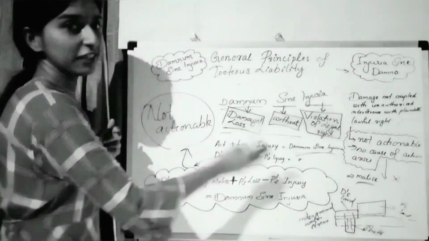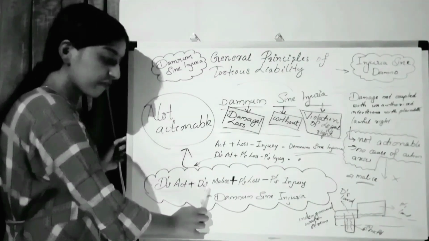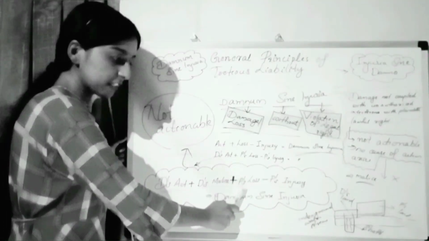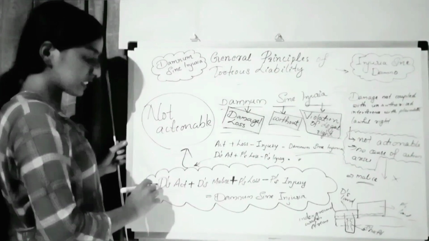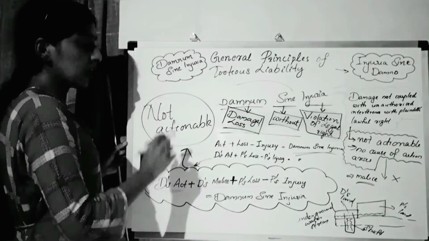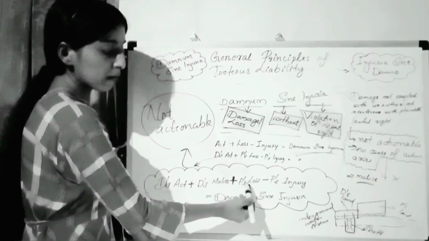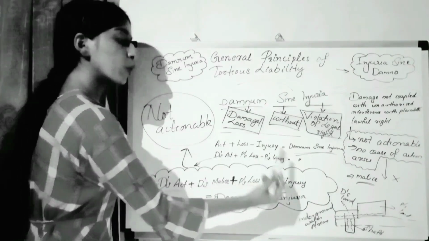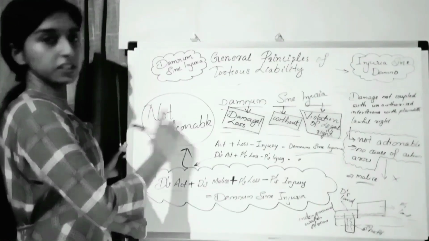So this is like an easy formula of damnum sine injuria: defendant's act plus defendant's malice plus plaintiff's loss minus plaintiff's injury is damnum sine injuria. That is, the defendant had done an act maybe with a malicious intention and a loss or damage was caused to the plaintiff, but there is no legal right violation to the plaintiff, and that is damnum sine injuria, which is not actionable.